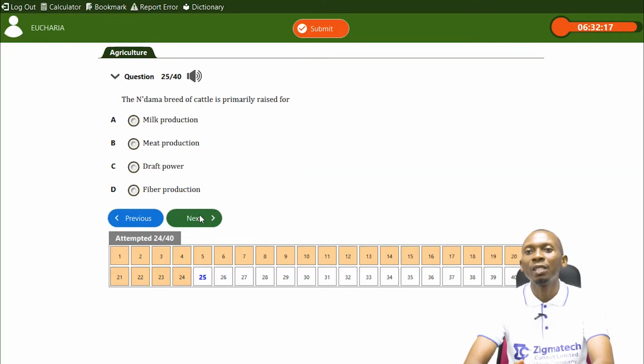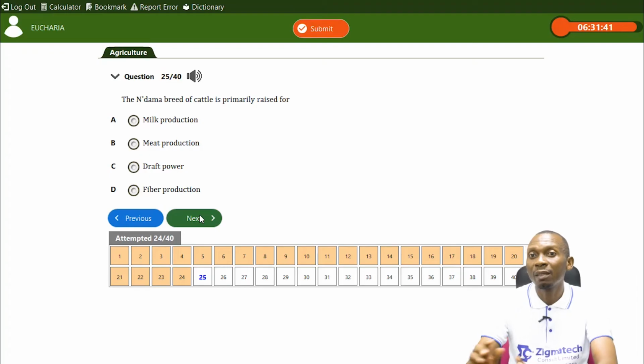The Ndama breed of cattle is primarily raised for. Now, Ndama is a breed of cattle that is found in Africa. We have other breeds of cattle, and this breed is specifically meant for meat production. Yes, it can produce milk, it can produce draft, that means used as a work animal. Of course, fiber production is off. That answer is wrong, but the primary purpose for the Ndama breed of cattle is not milk production, it's for meat.